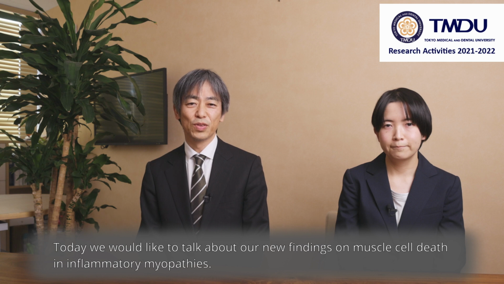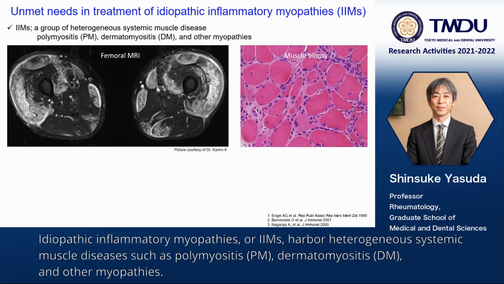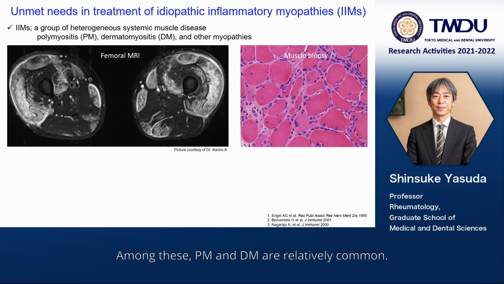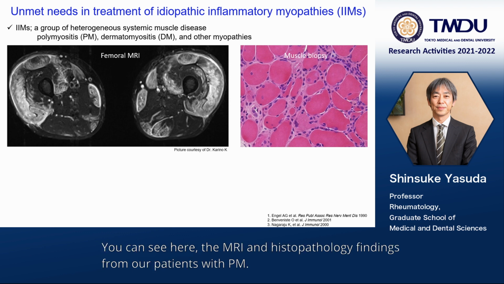Today, we'd like to talk about our new findings on muscle cell death in inflammatory myopathies. Idiopathic inflammatory myopathies, or IIMs, harbor heterogeneous systemic muscle diseases such as polymyositis, PM, dermatomyositis, DM, and other myopathies. Among these, PM and DM are relatively common. You can see here the MRI and histopathology findings from a patient with PM.